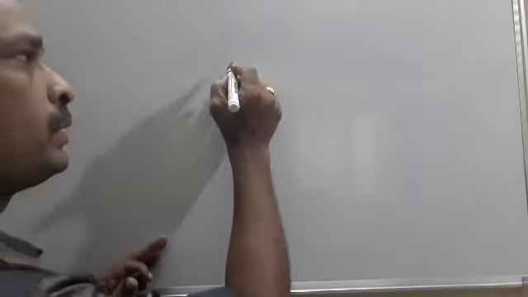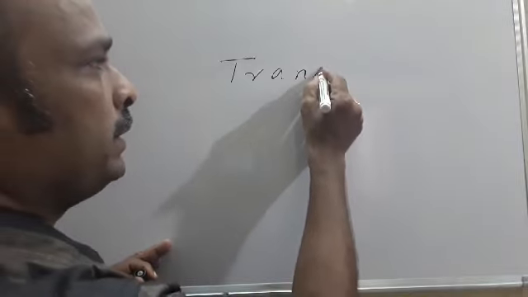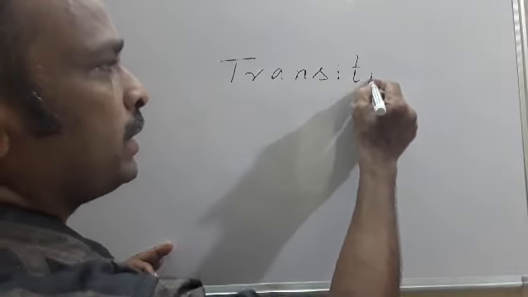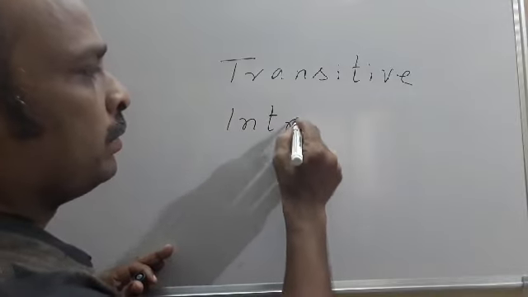See friends, verbs are two types. They are transitive verb and intransitive verb. See what is called transitive and what is called intransitive. Let us discuss now.